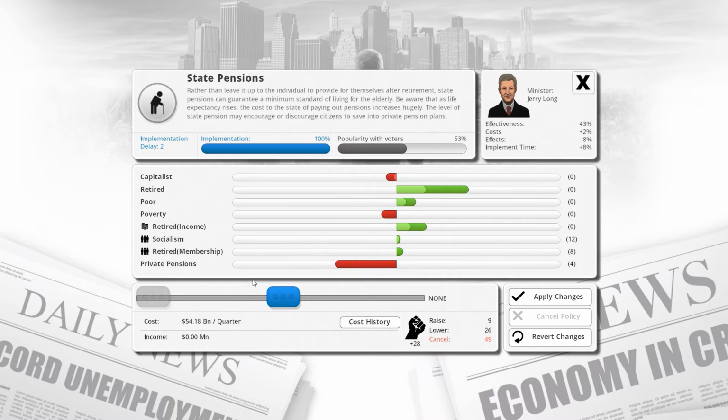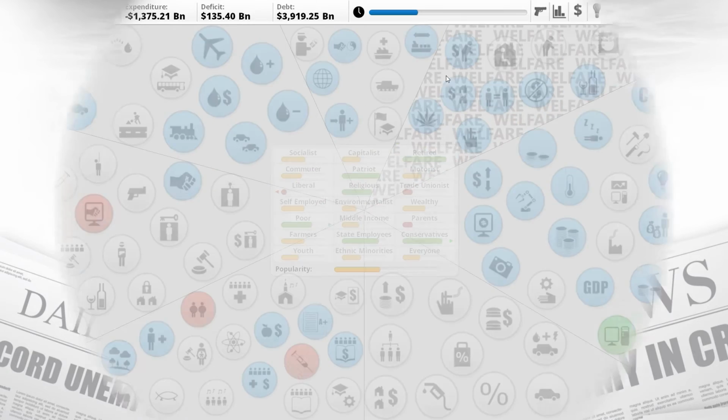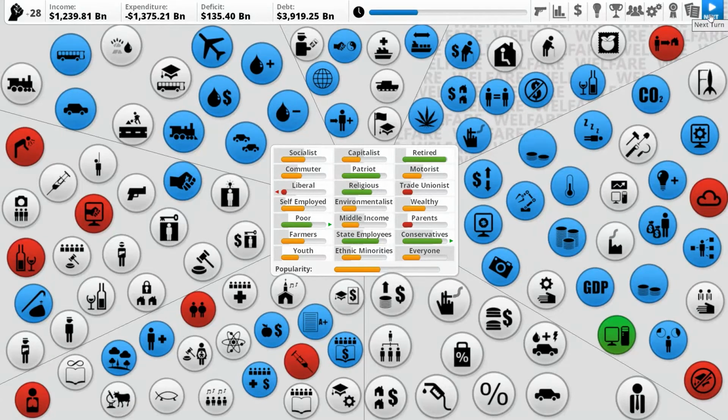No, we're gonna revert changes. We're gonna wait, and we're gonna get rid of state pensions. Cool. Let's see how that goes.